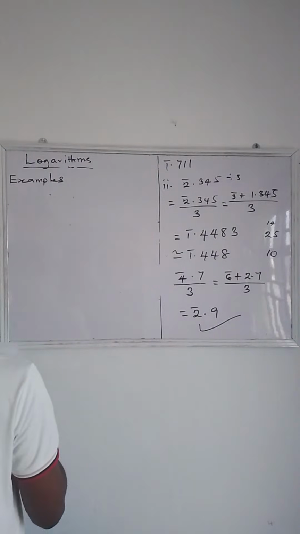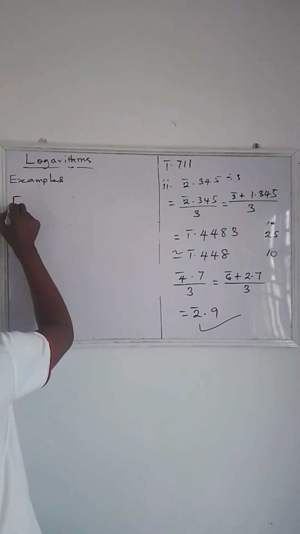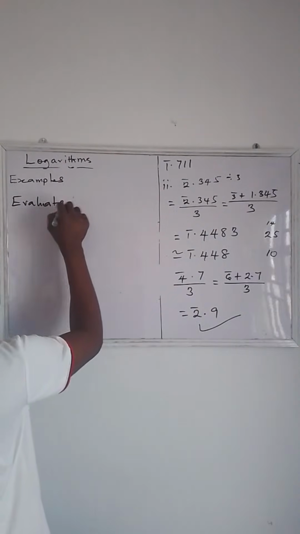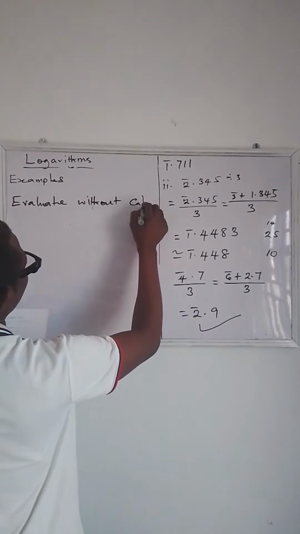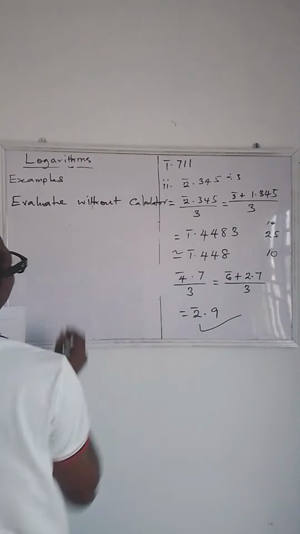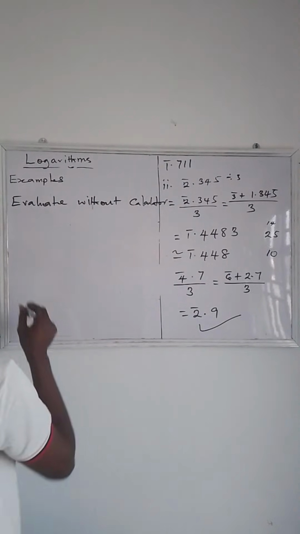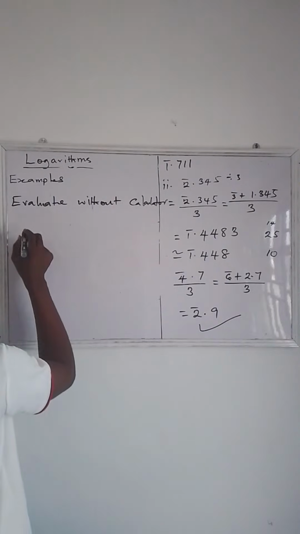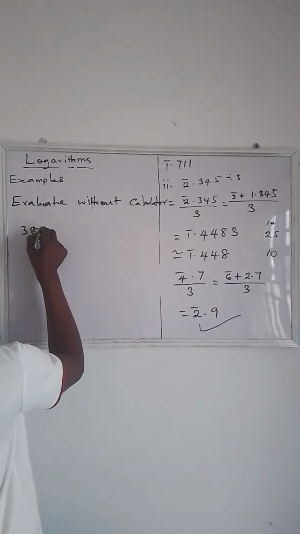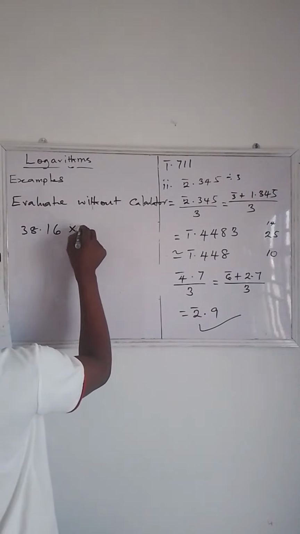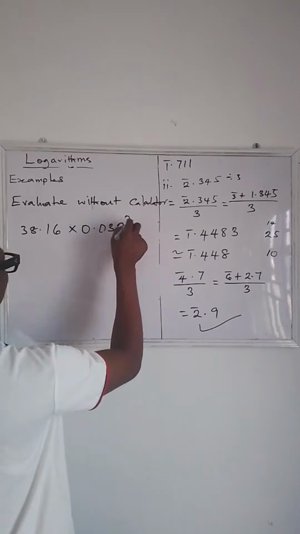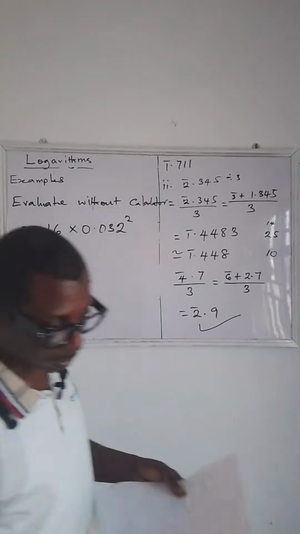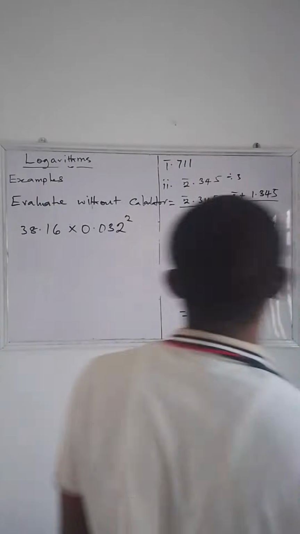Evaluate without calculator, 38.16 times 0.032 raised to the power of 2. Okay, so now let's look at this question. How do we solve this problem?